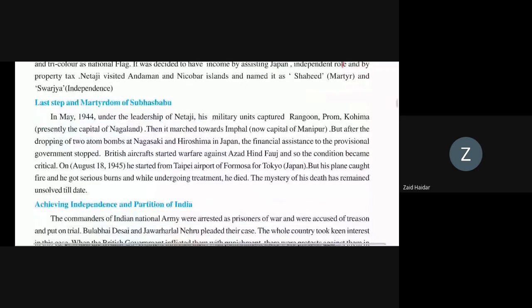So how did Subhash Chandra Bose die? In May 1944, Netaji captured military units from Rangoon, Prome and Kohima, and then marched towards Imphal. Then when bombs were dropped on Nagasaki and Hiroshima in Japan, Subhash Chandra Bose stopped the provisional government, and British aircraft started warfare. When he was traveling to Tokyo, his plane caught fire and he died. Okay, understood this last step?